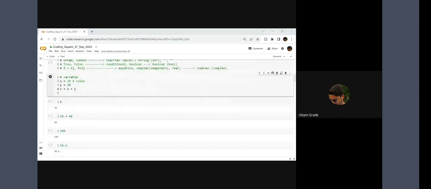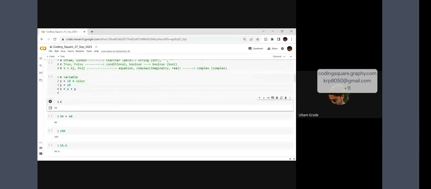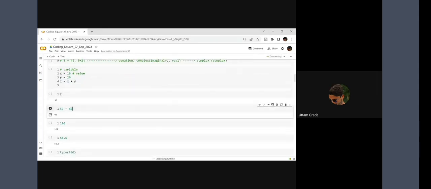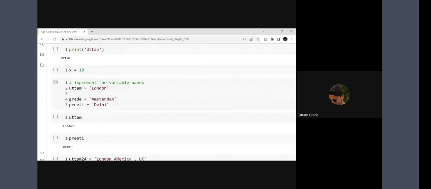As I mentioned, guys, just listen to me carefully and the rest of the things will be very clear for you. Again, we talked about variables, how to create a variable, just like we did in 10th, 12th, even 5th, 6th standard. Python is so much simpler like this. Just write 50 plus 40, and it will give you the output. You don't need to do anything.